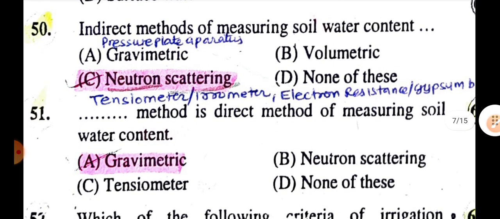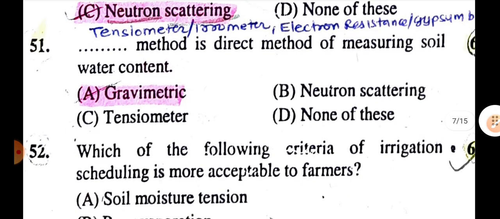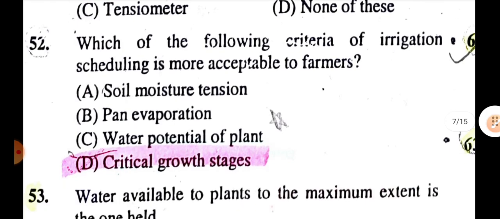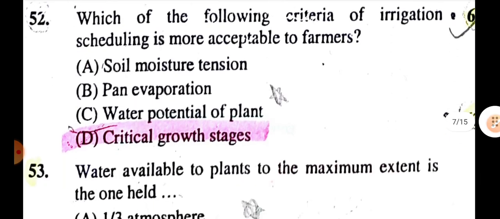Indirect methods of measuring soil water content are neutron scattering, tensiometer, electrical resistance or gypsum block method, and pressure plate apparatus, while the direct method of measuring soil water content is the gravimetric method. Which of the following criteria of irrigation scheduling is more acceptable by farmers?